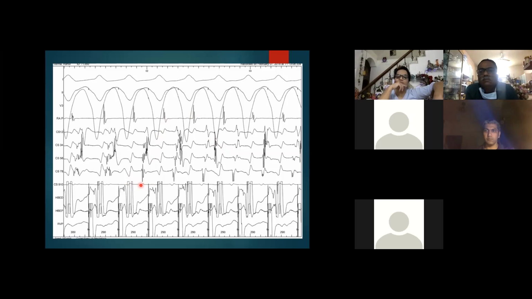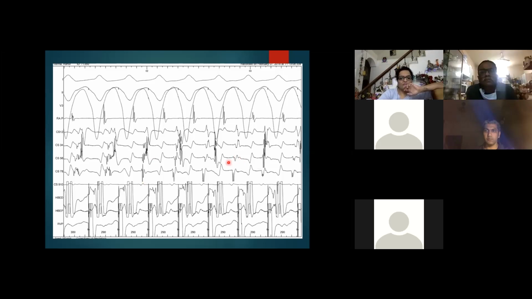Was the patient on any medicines prior to the ablation, on amiodarone or something? No, surely not amiodarone. He was on beta blocker and flecainide, but that was stopped 5 days before. So this is basically interatrial prolongation. Not dissociation, but prolongation, and LA and CS dissociation. Yeah, so that is the thing.